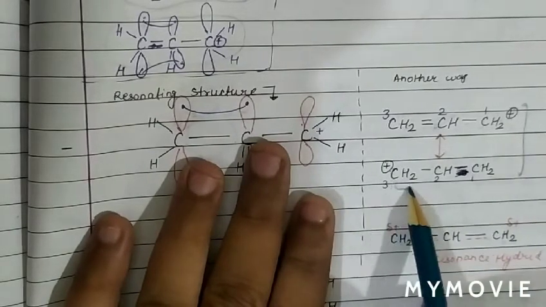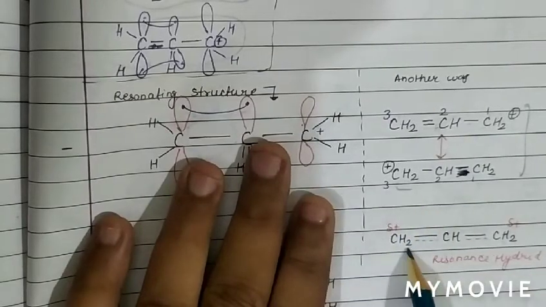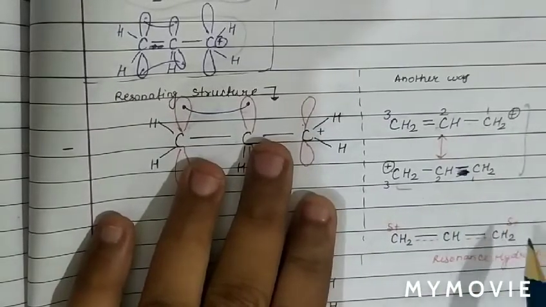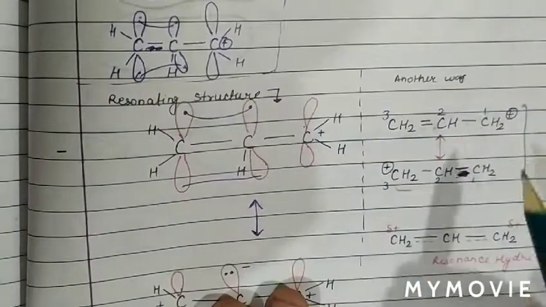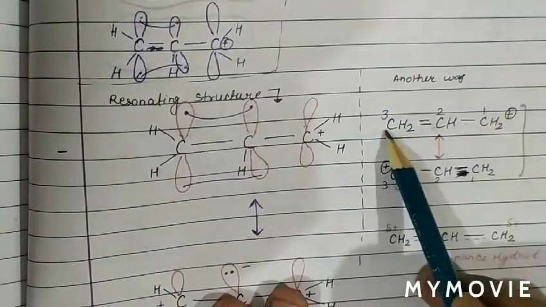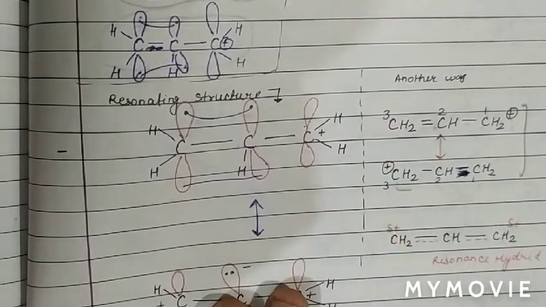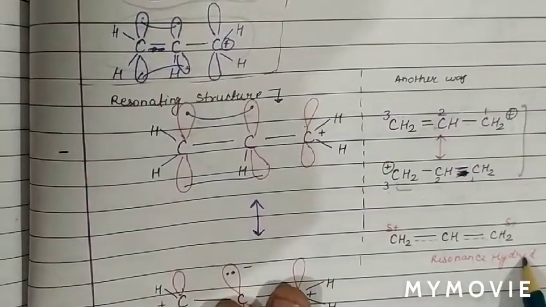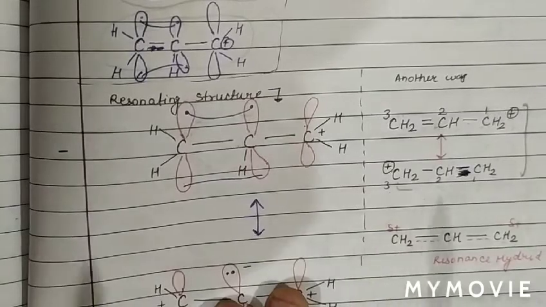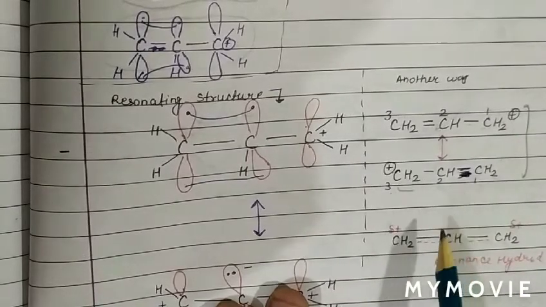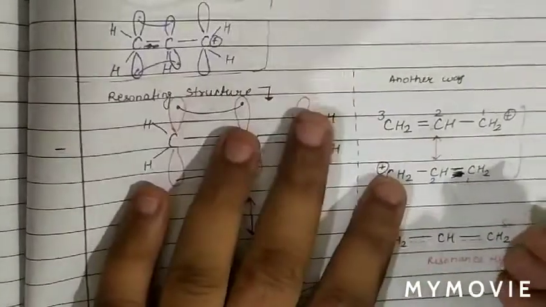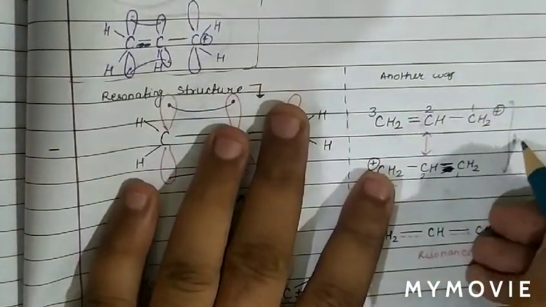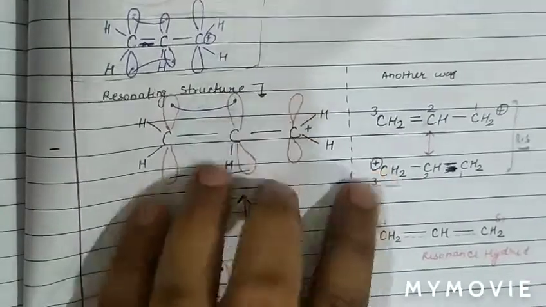Now draw the skeleton of this. The skeleton is CH2, CH and CH2, and the positive charge is delocalized from this carbon atom to this carbon atom, from 1 to 3. So plus and plus. This is the resonating hybrid, and the complete property of a molecule or ion is explained by the resonating hybrid. And these two are the resonating structures.